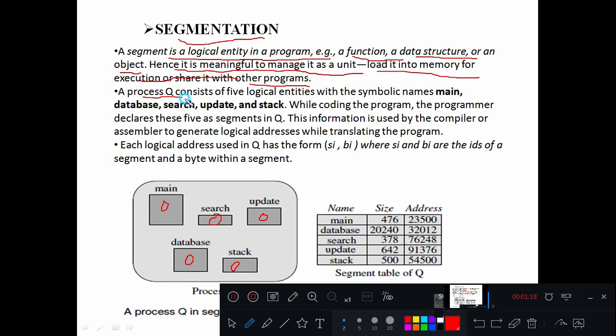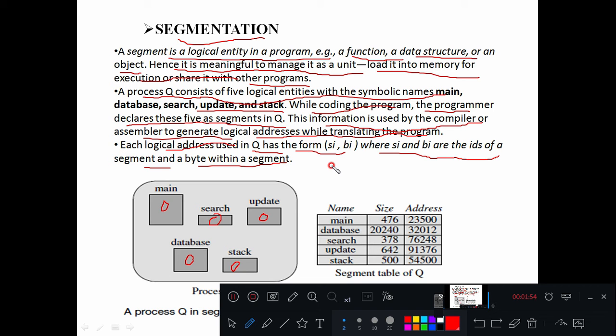So here the process Q consists of 5 logical entities with the symbolic names main, database, search, update, and stack. While coding the program, the programmer declares these 5 as segments in Q. This information is used by the compiler or assembler to generate logical addresses while translating the program. Each logical address used in Q has the form (si, bi), where si and bi are the IDs of the segment and the byte within the segment, right?